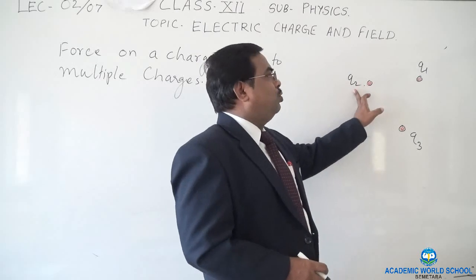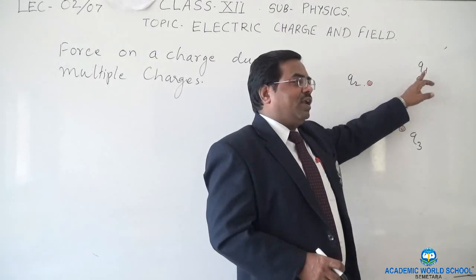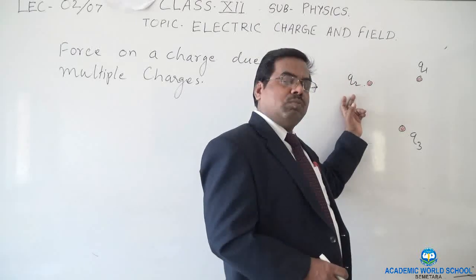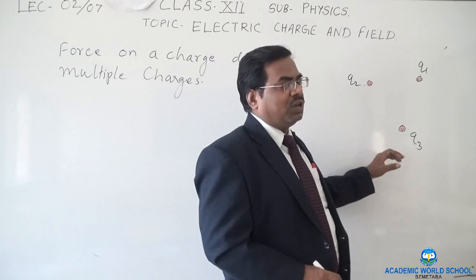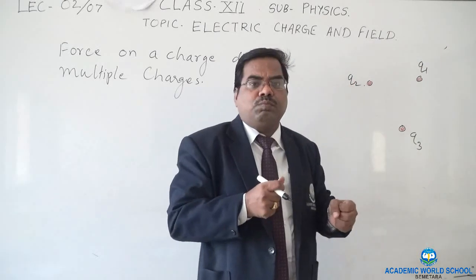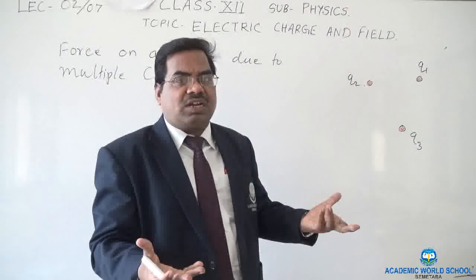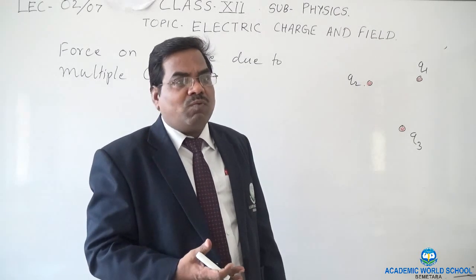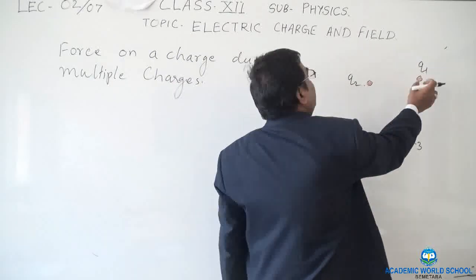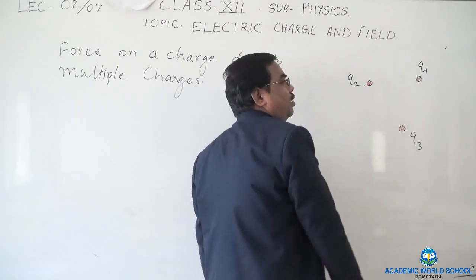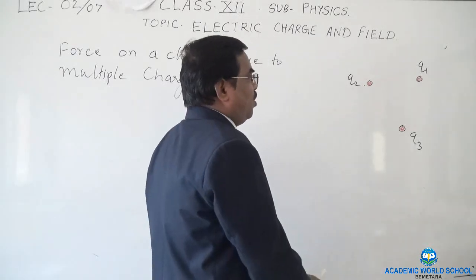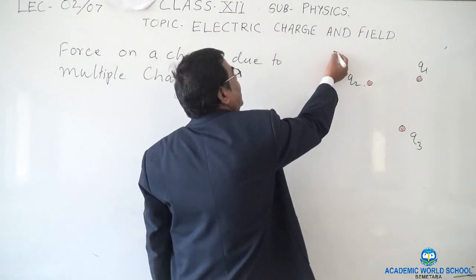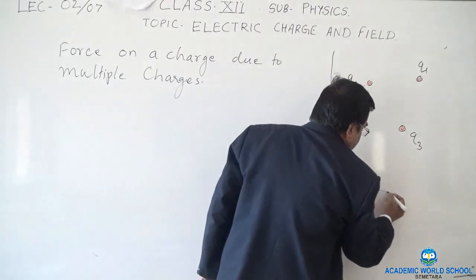Surely charge Q2 will interact with Q1, Q1 will interact with Q2. Then similarly Q2 and Q3, Q3 and Q2. Q1, Q3, Q3, Q1, they all are interacting with each other. All are charged. They have got the fundamental property of attraction and repulsion. So let us take any one particular charge, Q1. How much is the force? For that we need to first define their positions, and the simplest way is to take coordinates.